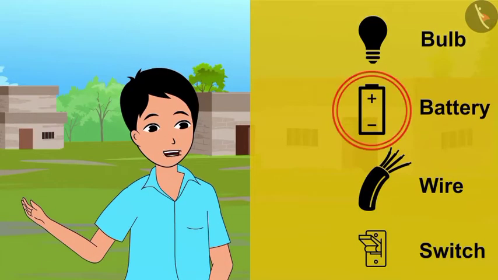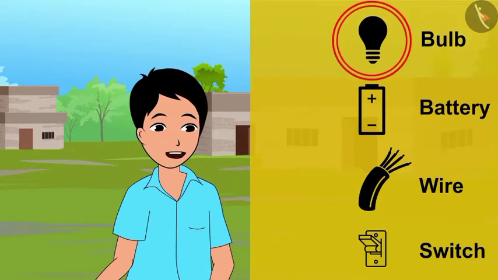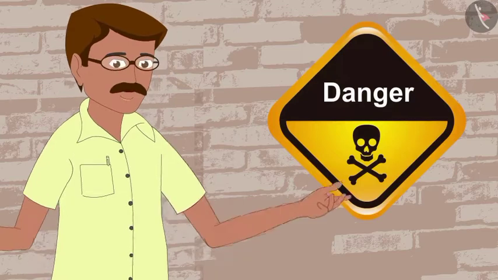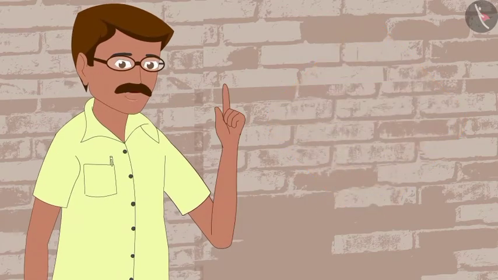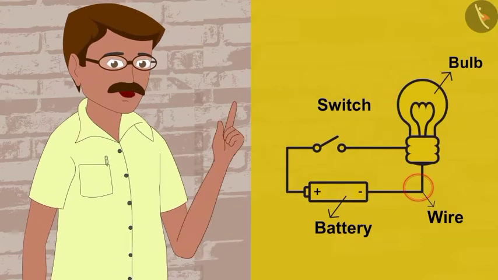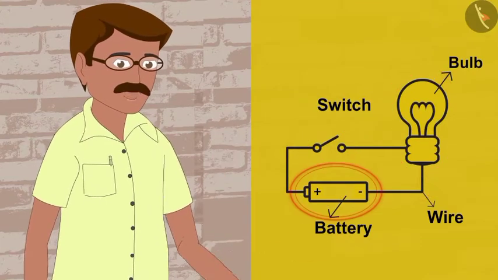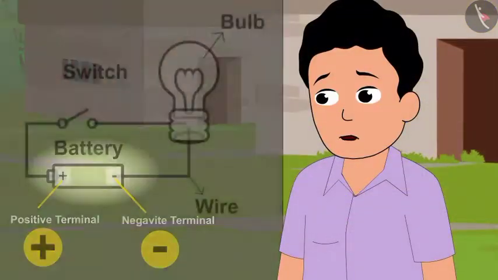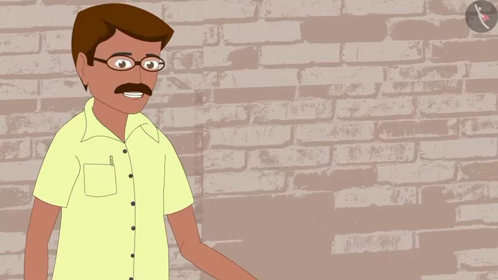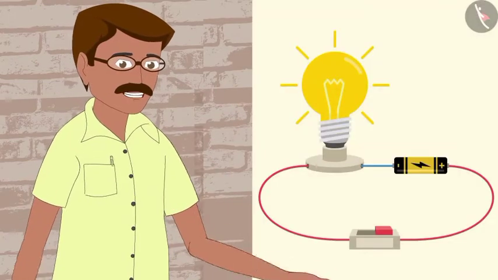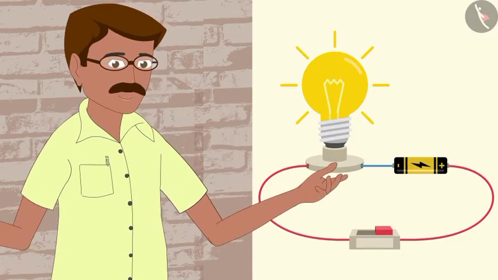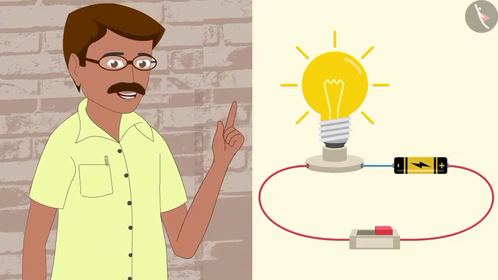Uncle, isn't this the symbol of a battery? And this is a symbol of a bulb? Like how we use symbols for roads and danger, we have symbols for various electrical components. For example, this is a symbol for a bulb, this is a symbol for a wire, this is a symbol for a switch, etc. This is the positive and negative terminal of a battery. Yes, you are right. And this is a simple electrical circuit. For every appliance run on electricity, there will be an electrical circuit. We will come to know of the electrical supply through this circuit.